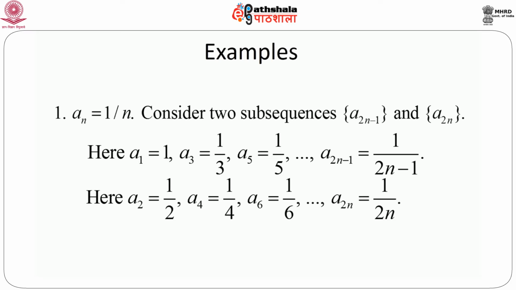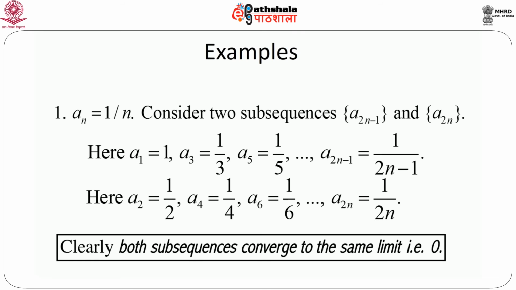Note that each of these subsequences converges, and they converge to the same limit. a1, a3, a5, a_{2n-1} and so on. This subsequence converges to 0 because 1 by (2n-1) goes to 0 as n goes to infinity. Similarly, the subsequence a2, a4, a6, a_{2n} goes to 0 because 1 by 2n goes to 0 as n goes to infinity. So it is clear that both the subsequences converge and they converge to the same limit. In this case, the limit is 0.